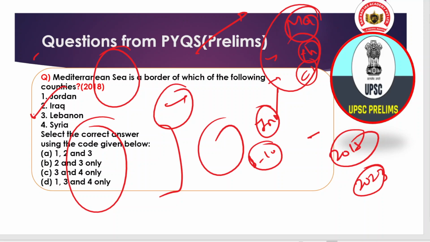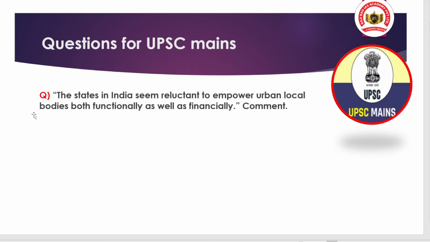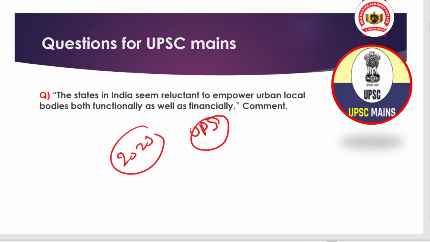And after discussion of the prelims, you have to attempt the mains question, and this mains question was asked in 2023 UPSC GS paper 2. Students find GS paper 2 more difficult. Why? Because this requires analytical thinking, and analytical thinking will only come when you have a proper reading of the newspaper, the articles, as well as the important articles published in various magazines. So we try to provide you the conceptual clarity.